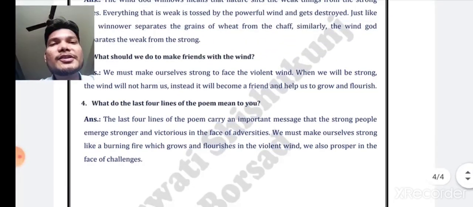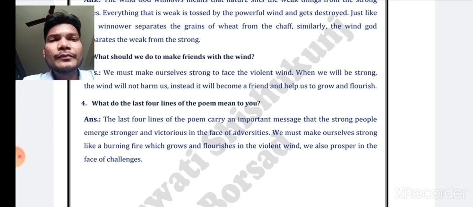Our last question is, what do the last 4 lines of the poem mean to you? The last 4 lines of the poem carry an important message that strong people emerge stronger and victorious in the face of adversities. We must make ourselves strong like a burning fire which grows and flourishes in the violent wind. We also prosper in the face of challenges.